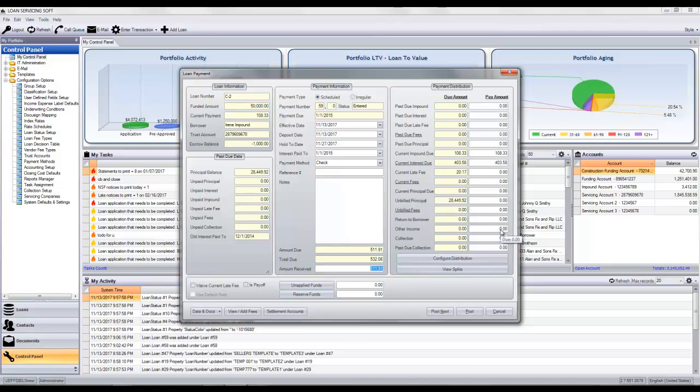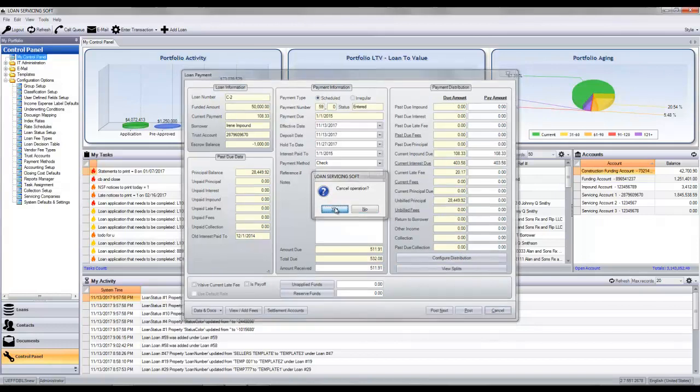Well, you might have different kinds of loan product, and you might have different rules on how the money is distributed on those different loan products. And this is all configurable in loan servicing soft in a few different ways, at a few different levels.